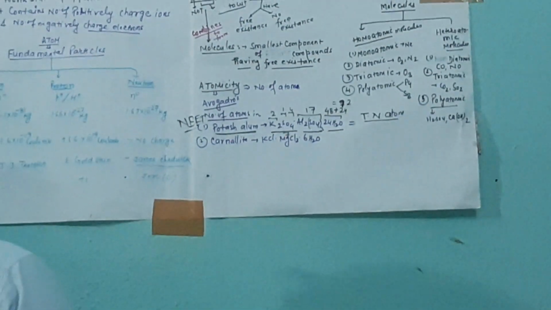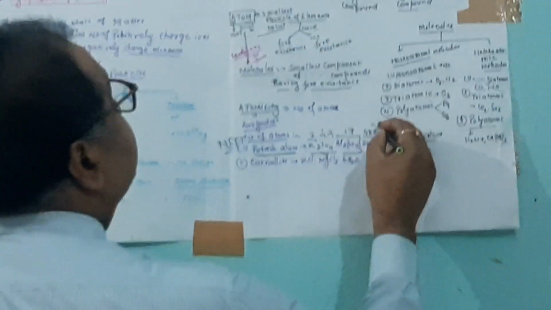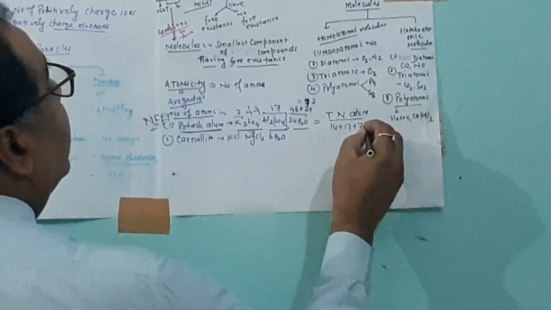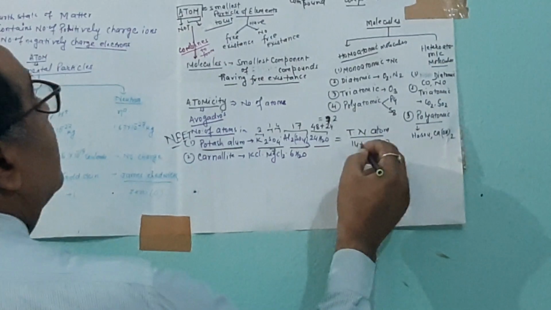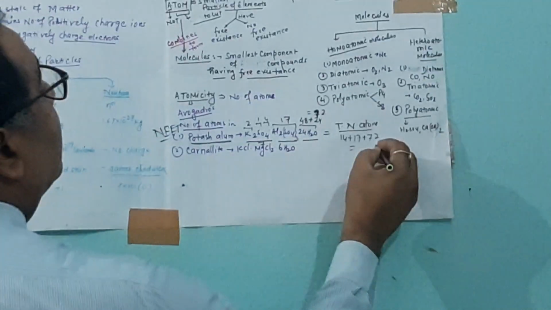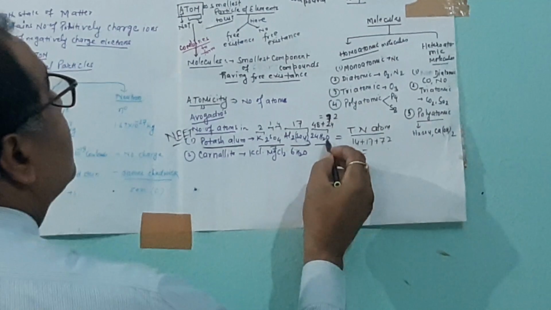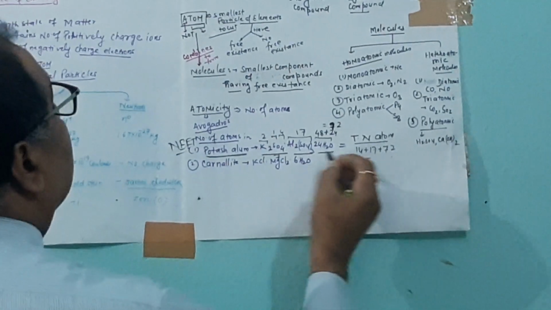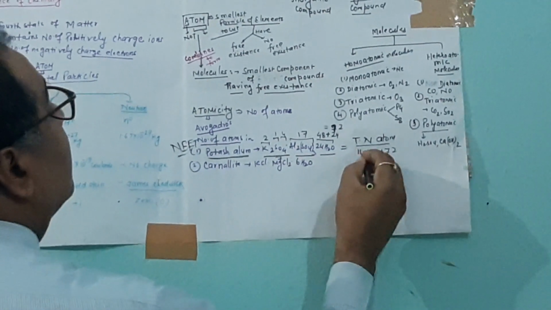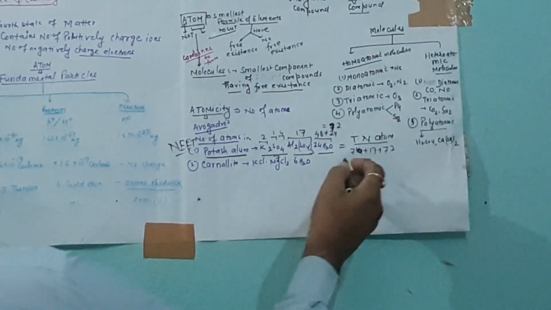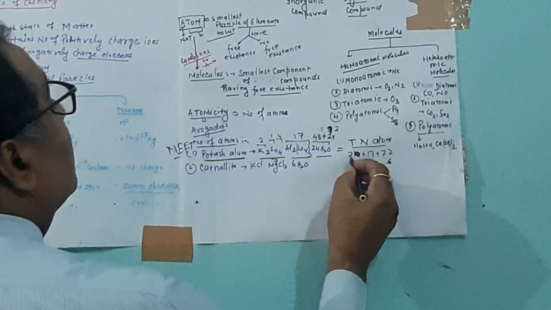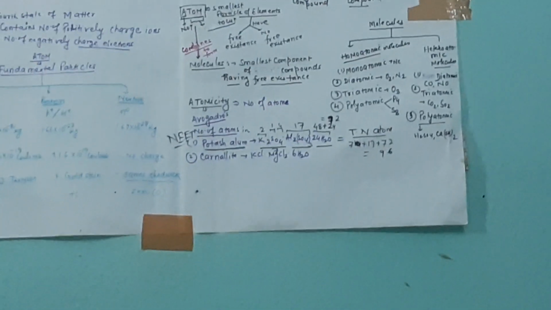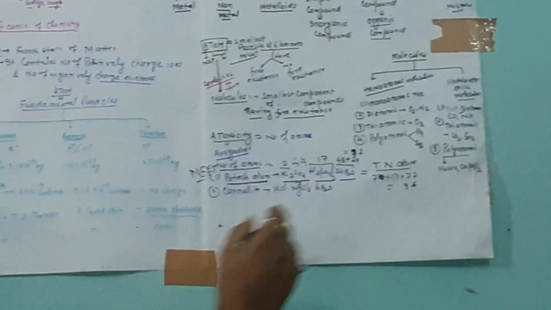So the total number of atoms in potash alum is 7 plus 17 plus 72, that is 96. So the total number of atoms in potash alum is 96.